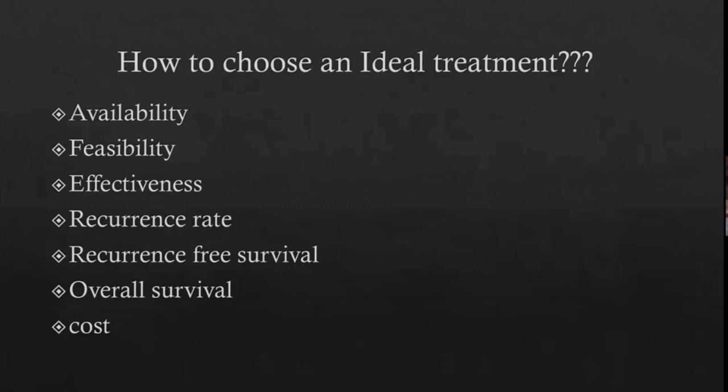So if you see transplantation 10 years back, it was a very difficult access. It was not available at multiple centers, but now availability has improved. It is feasible. There are so many centers doing the surgery, and the results are almost matching the global standards. Effectiveness, we just discussed that definitely transplantation gives a long-term recurrence-free survival and long-term overall survival as well.